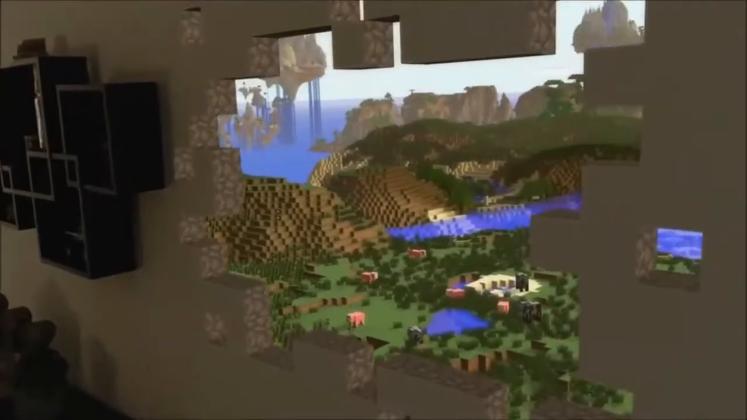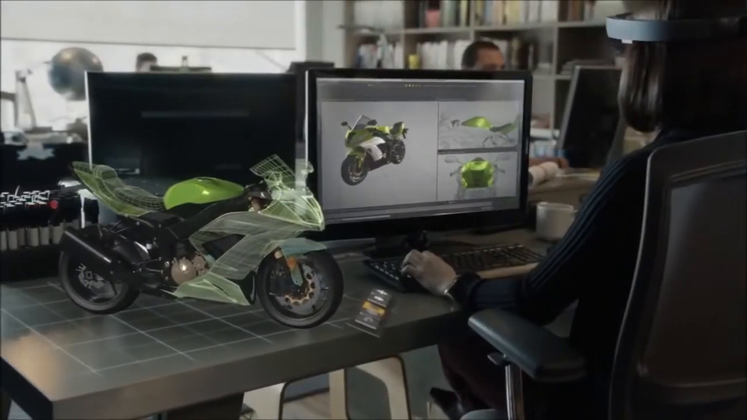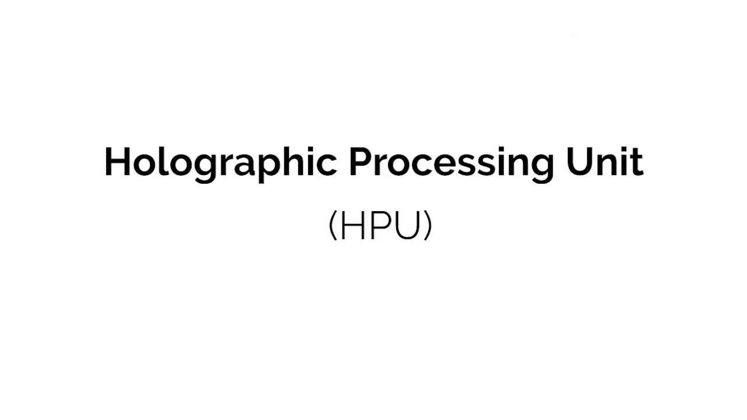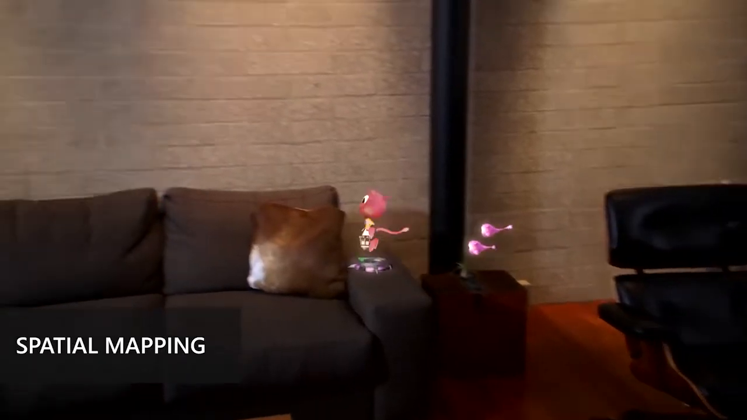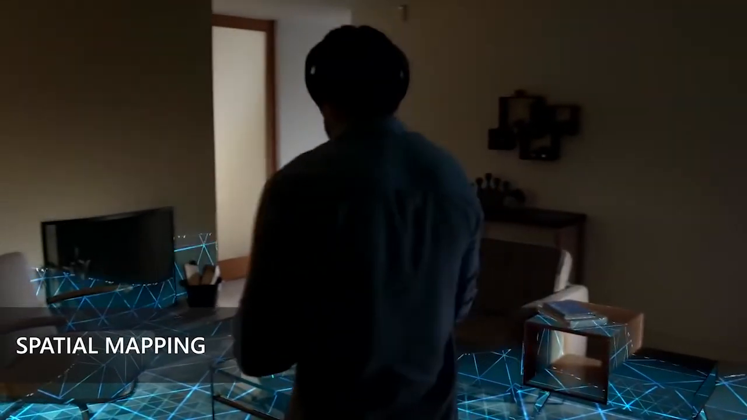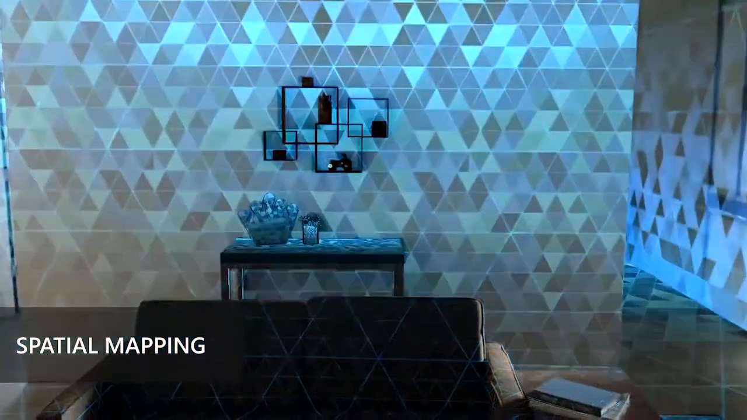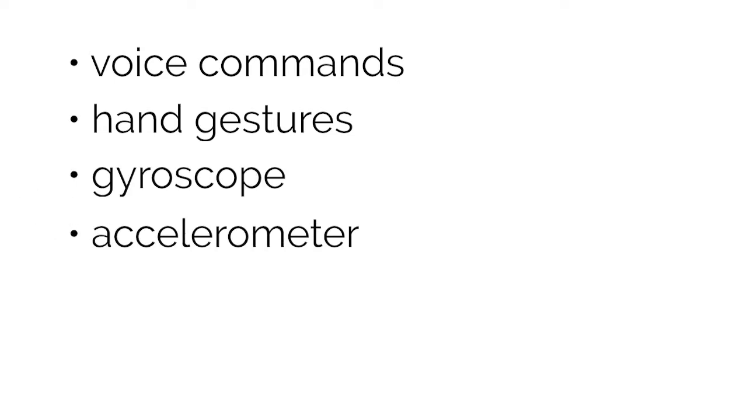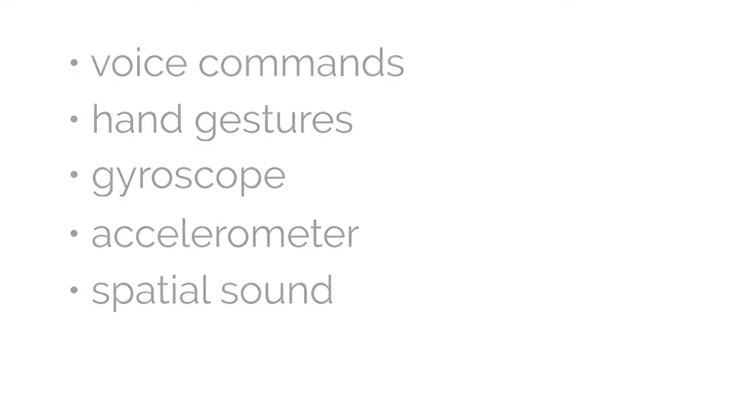The headset is a computer itself with a CPU, the Windows operating system, and a powerful graphics card. The device also contains what Microsoft calls a holographic processing unit, or HPU, to help process all of the sensor data, such as depth sensing and spatial mapping information, which is sensed by projecting infrared light from the device into the physical space. The HoloLens also features voice commands using Microsoft Cortana, hand gestures for input, a gyroscope, an accelerometer, and spatial sound.